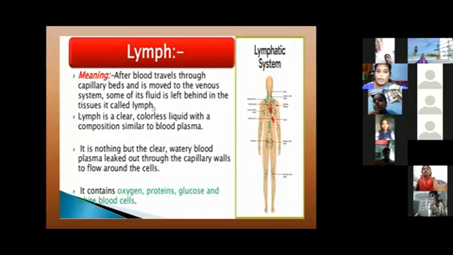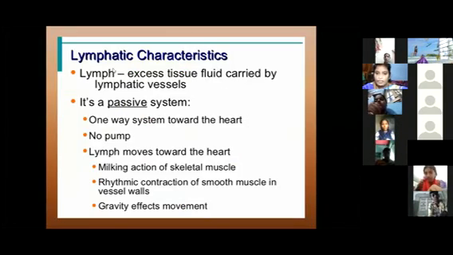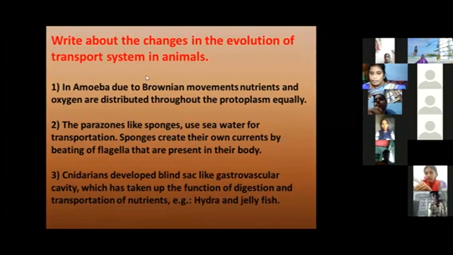Next, the main topic is the evolution of transport in animals, ma. Different kinds of animals are there, in different classes. Each class has its categorized animals. For example, the first class is protozoa, and the example animal in this class is amoeba.